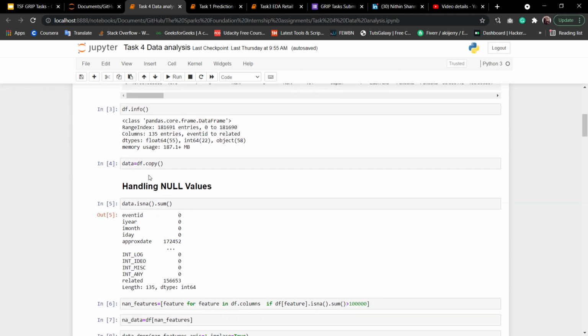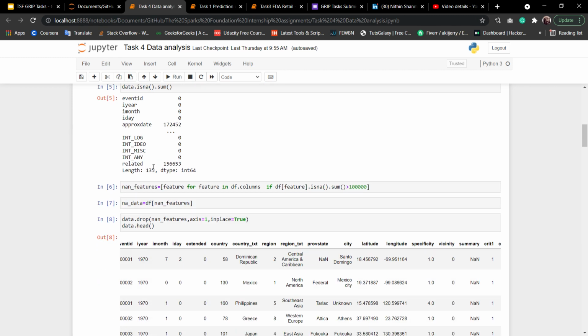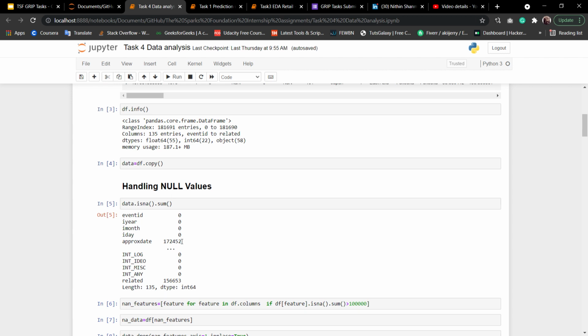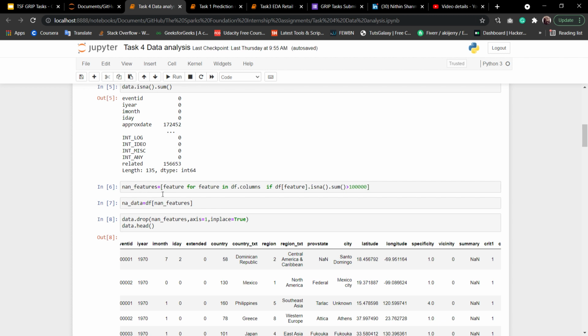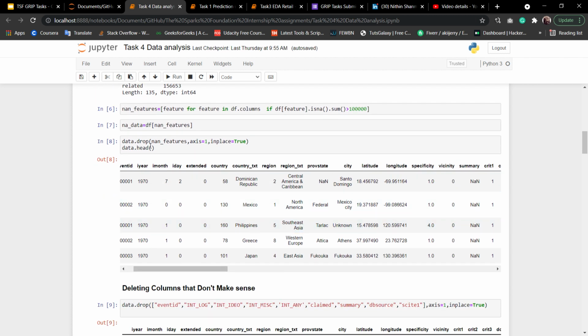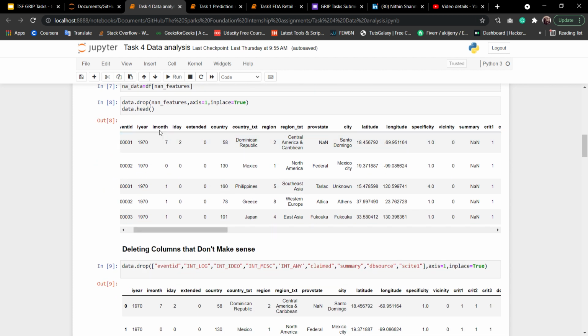So I have created a copy of the dataset so that if I make any changes, it does not alter the original dataset. Then I have checked for null values in columns. It has a very large number of null values. First of all, I checked the features whose null values are larger than 1 lakh, and then I dropped the features which have null values of more than 1 lakh.